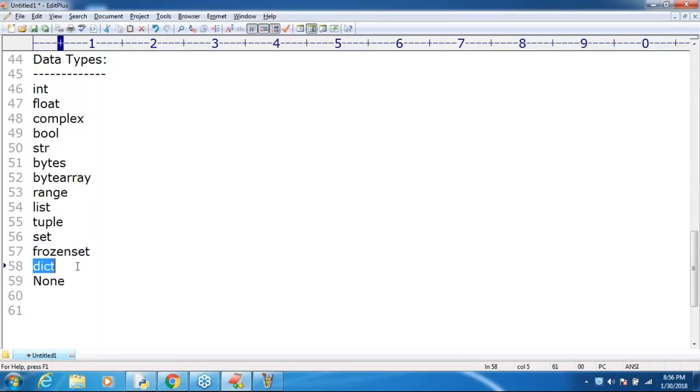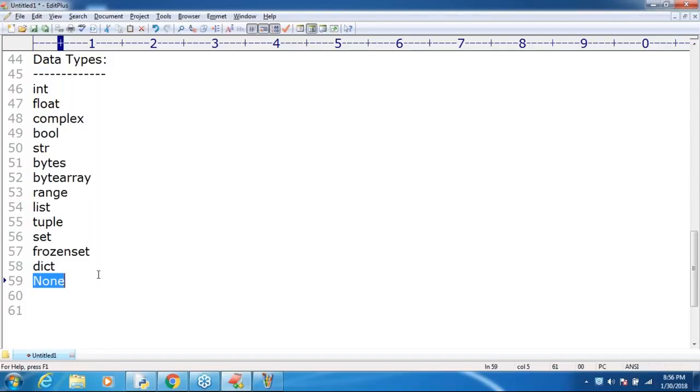Dict is nothing but a dictionary: key value pairs, 101 Durga, 102 Ravi, just like the map concept or hash concept in other languages. In Python, we have dictionaries. None means, as I just told, nothing is there. Just for that, none. Clear? Are you in a position to understand?